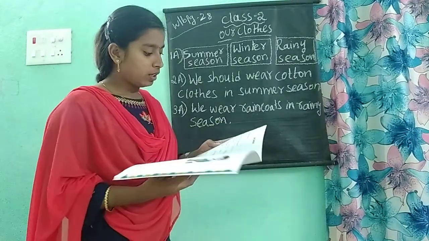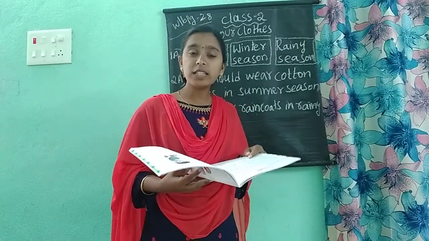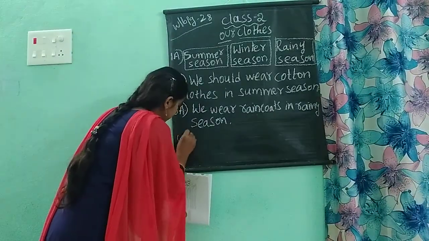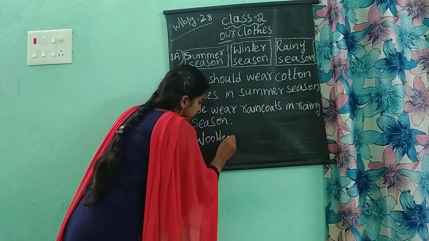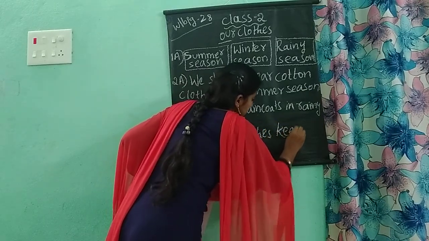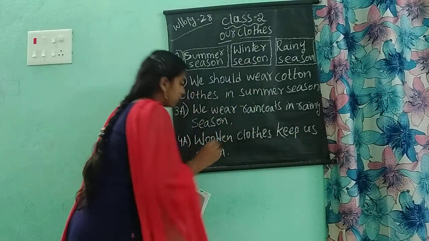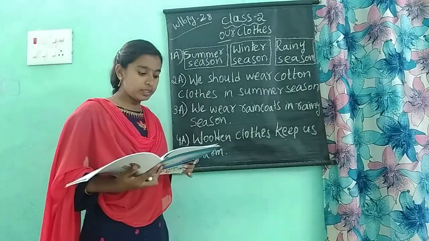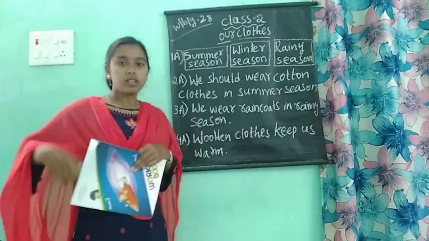Okay. Next one. Fourth question. What type of clothes keep us warm? What type of clothes keep us warm? So, fourth answer. Woolen clothes keep us warm. Okay children. Woolen clothes keep us warm. What type of clothes keep us warm? Woolen clothes keep us warm. Okay children. So after completing these 4 question answers, next fifth one.